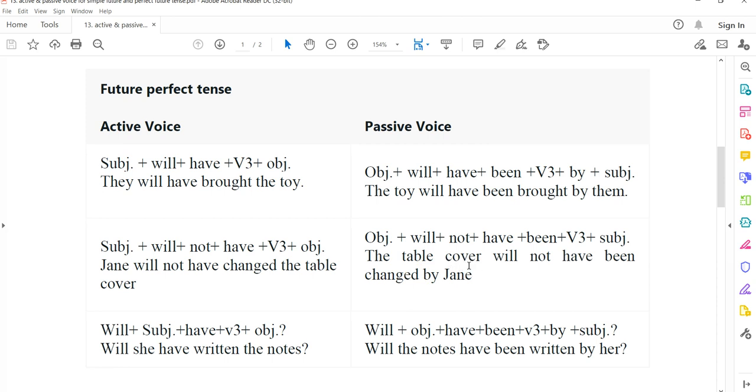I have to put it at the beginning. The table cover will not. Not خليتها, it is the same, after will, after the first auxiliary: will not have been changed by Jane. Okay.